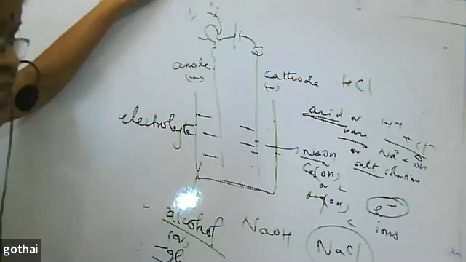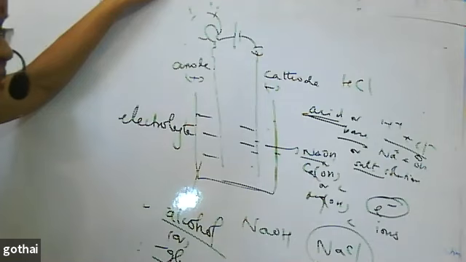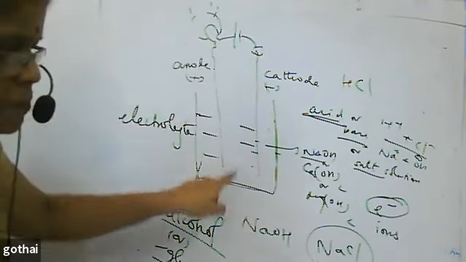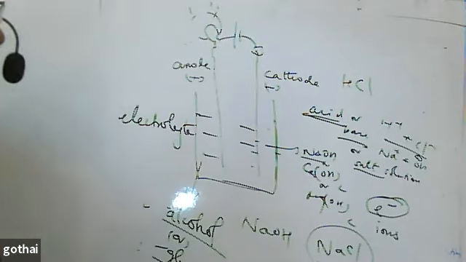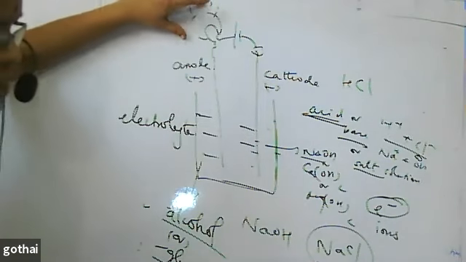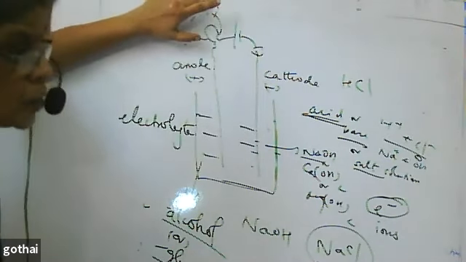This experiment is not proving that acid has H plus and base has OH plus. That proof we are not getting. From this experiment, we are proving that acids have ions in them, bases have ions in them. So only when they are used, when we do this experiment, the bulb glows.